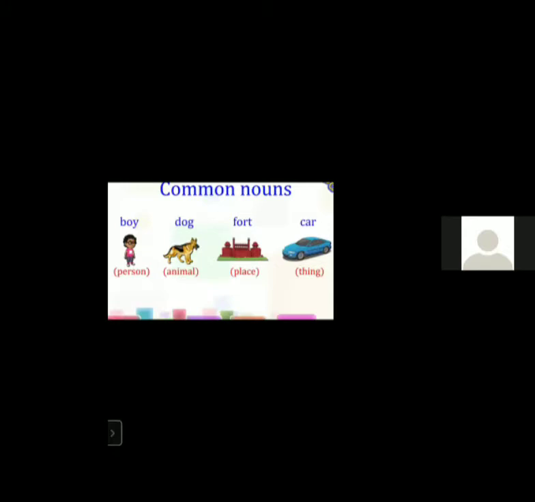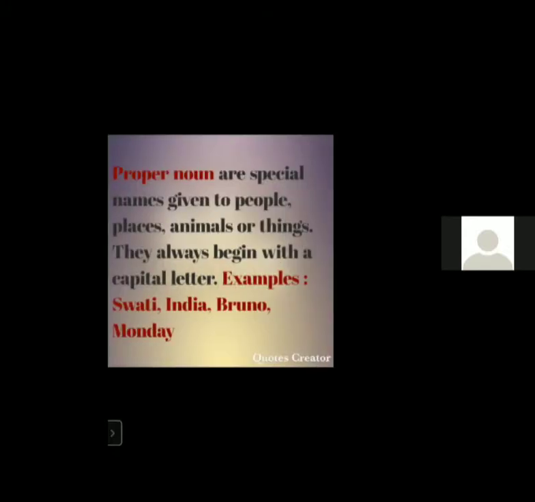Now, we'll see the next. Proper noun means what? Proper nouns are special names given to people, places, animals, or things. They always begin with a capital letter. Examples: Swati, India, Bruno, and Monday. So, any proper noun you see always begins with a capital letter.